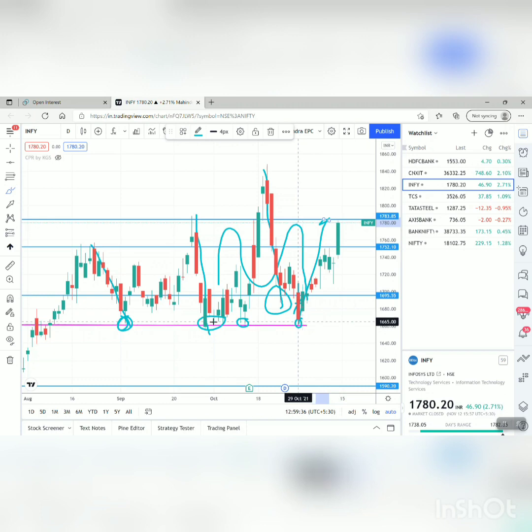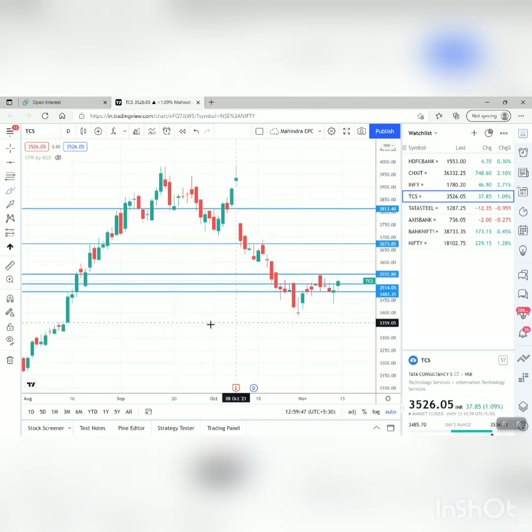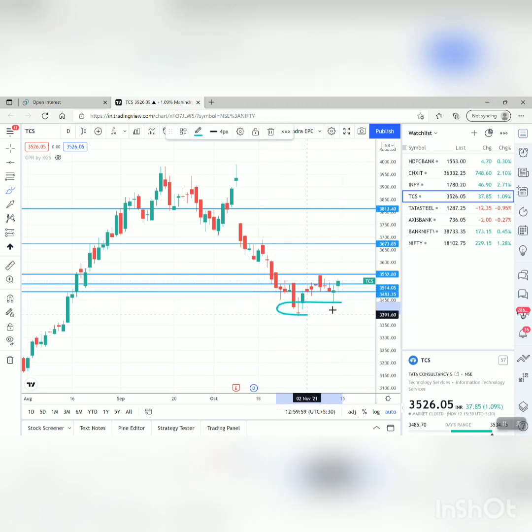So this is how I basically draw the charts and consider the open interest. In Infy, it has bounced as I expected. Let's look at TCS also. I was bullish, expecting it to sustain up to the 3485 to 3455 level, but twice it went down to 3400 and bounced from there, and it still has some potential. My Monday target is, if we see a move above the 3455 level in TCS, then it is ready for a bounce towards 3700. That's my view on TCS.